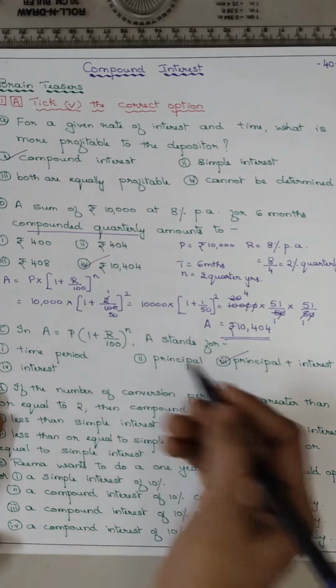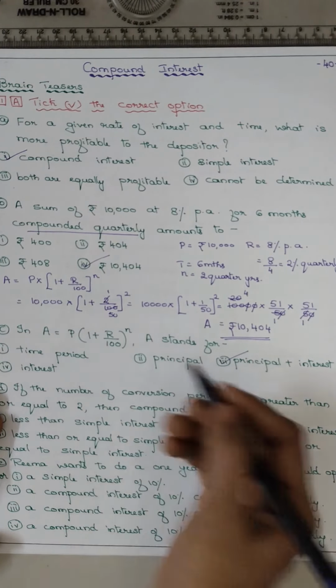Now coming to question number D. If the number of conversion periods is greater than or equal to 2, then the compound interest is, if the n, the conversion period is n, is greater than or equal to 2, then it will be less than simple interest.